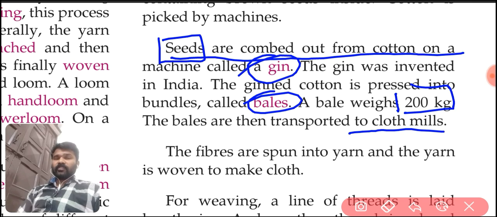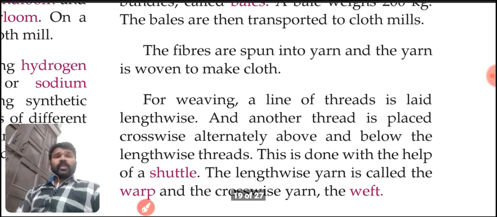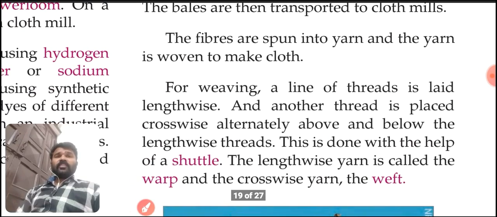Okay, students, understood now? The fibers are spun into yarn and the yarn is woven to make cloth.